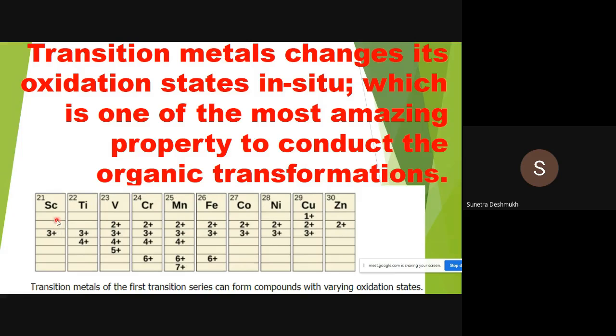So as we all know, all three series of transition metals have different oxidation states, like in this table, you are quite familiar with this table. So as they show different oxidation states, that means they can change their oxidation state in between. Okay, vanadium can change from +2 to +3, +3 to +4, or maybe it can go from +4 to +2, or +4 to +3 also. So that means they can change their oxidation state in between the reaction. That is not the case with s block elements or p